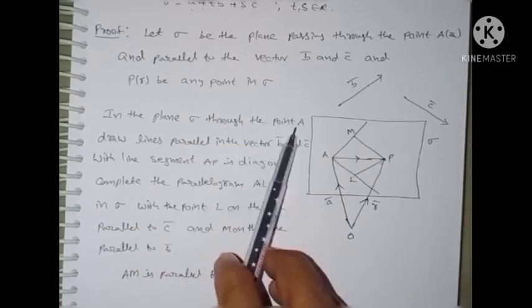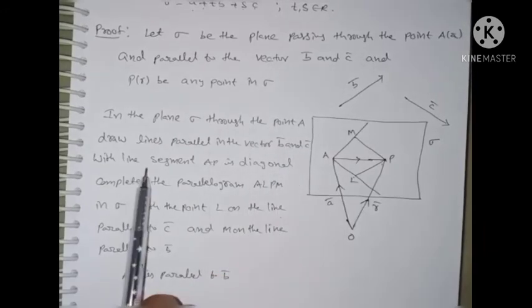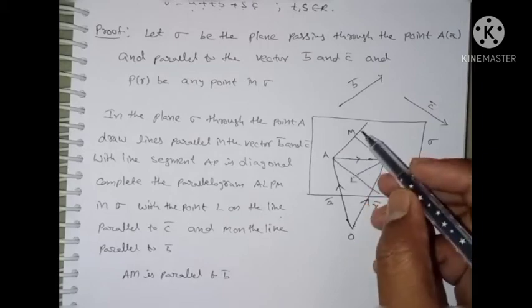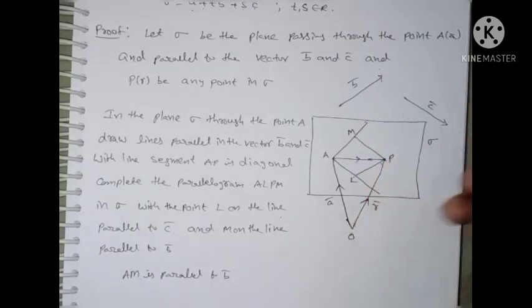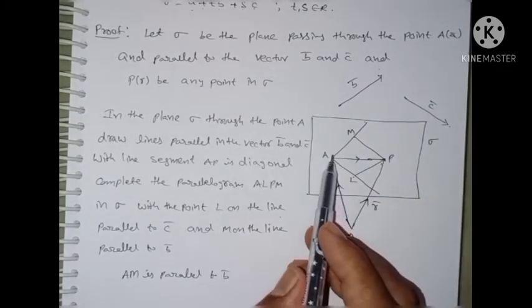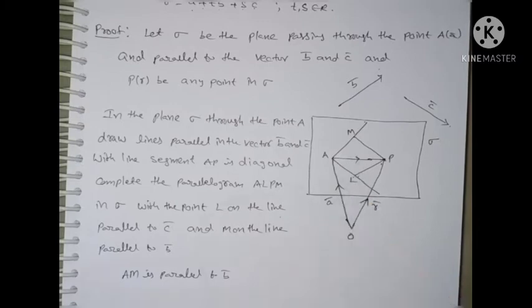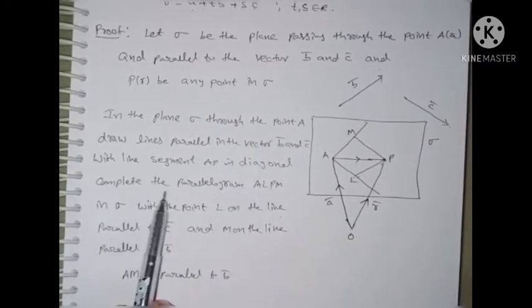In sigma, through the point A, draw lines parallel to the vectors B bar and C bar. AP is the diagonal of the parallelogram ALPM.